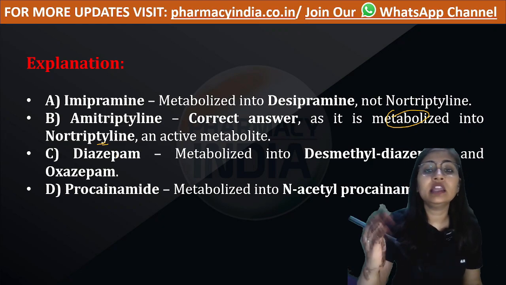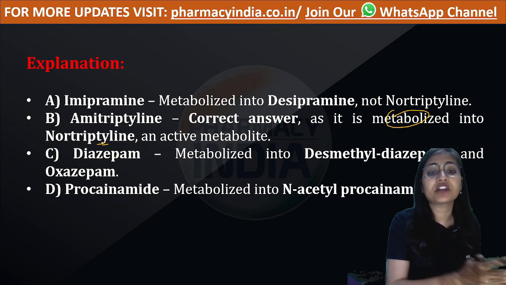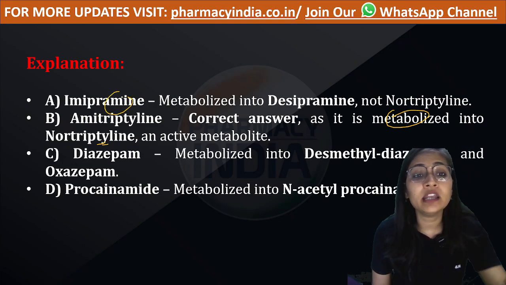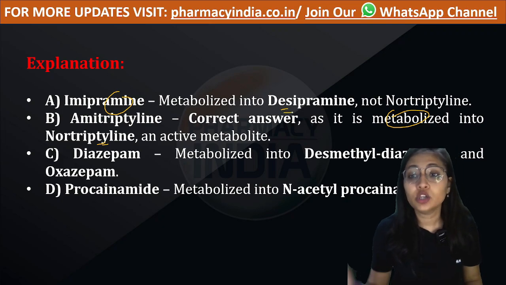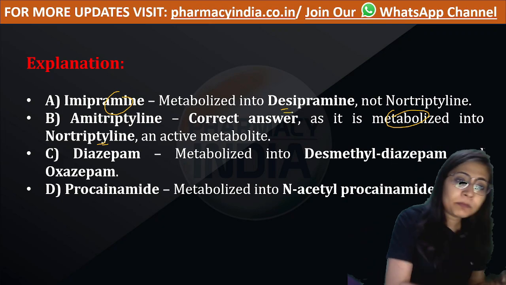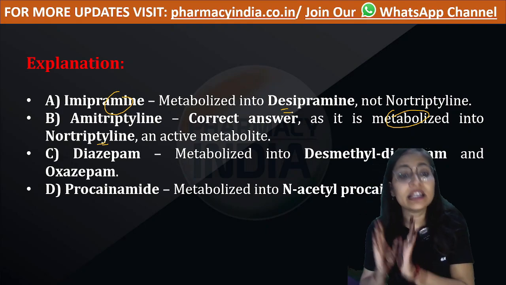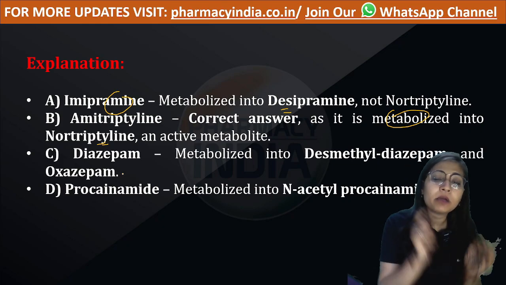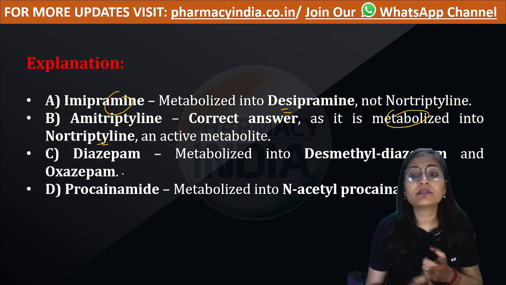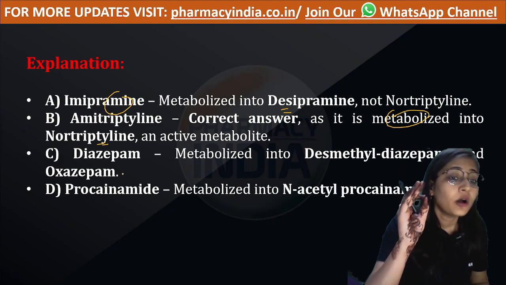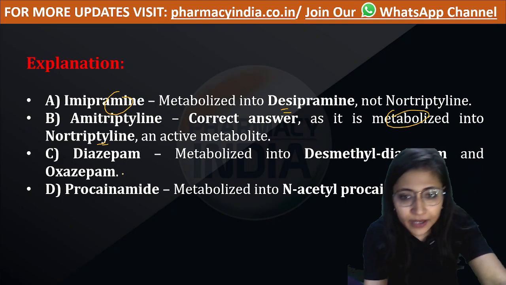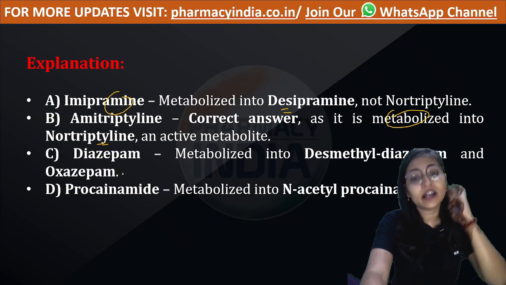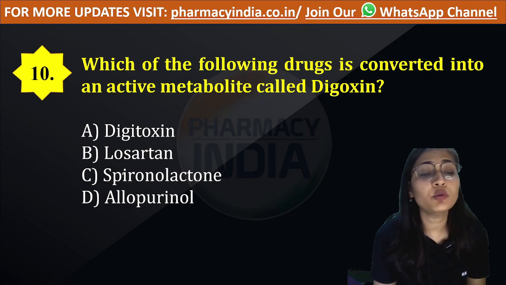Simultaneously, I have also given the active metabolites of the active drugs in the various options. In option A, imipramine gets metabolized into desipramine. If we see option C, diazepam gets metabolized into desmethyl diazepam. Procainamide gets metabolized into N-acetyl procainamide. These are the various options which were given apart from the correct option. Next, let's move to the next question.